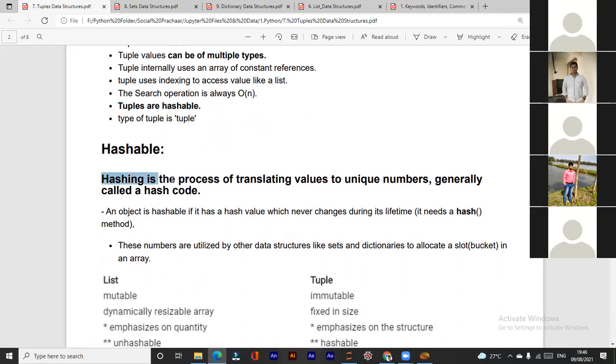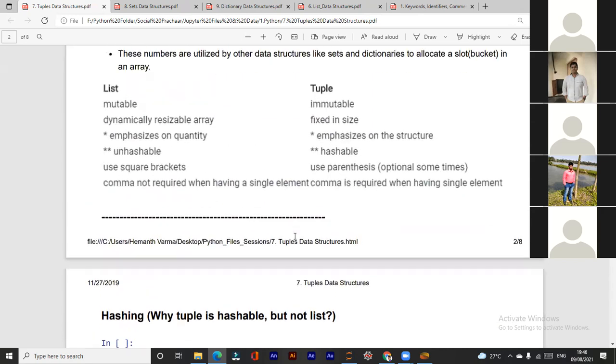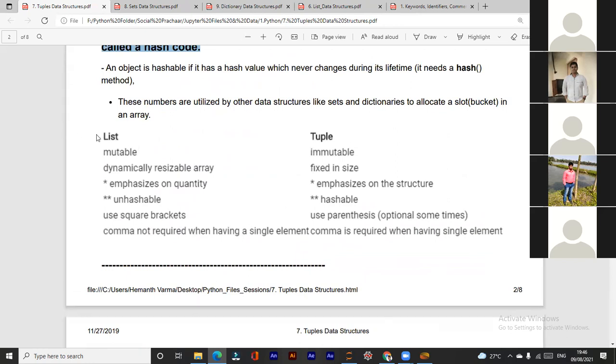Now, hashing. Hashing is a process of translating values to unique numbers, generally called a hash code. Okay. This is the difference between list and tuple. List is mutable, tuple is immutable, it cannot be changed. List is a dynamically resizable array, and tuple is fixed in size. Once it is created, we cannot add any element or item. We cannot replace the item. It is fixed in size. But in a list, we can add items, we can increase or decrease the size of the list. We can even make the list empty.